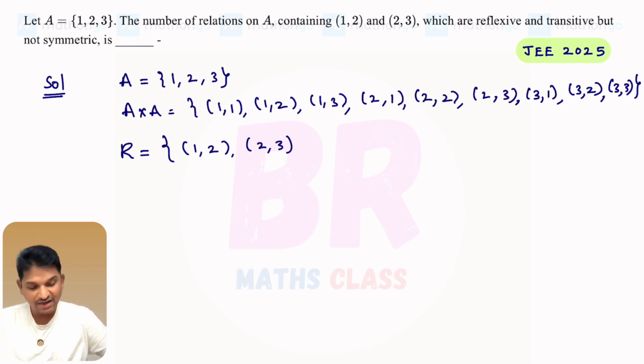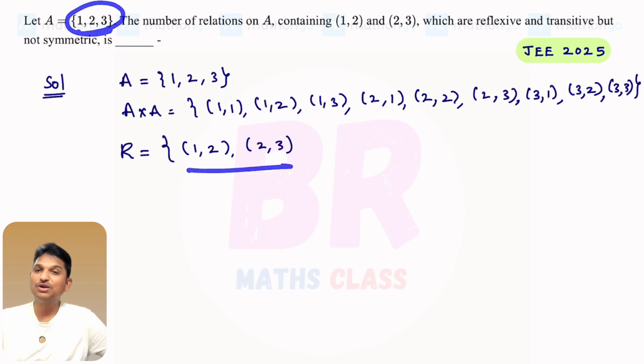Let me solve this, right? So they are saying it is reflexive. As they are saying it is reflexive, this relation must contain (1,1), (2,2), (3,3).